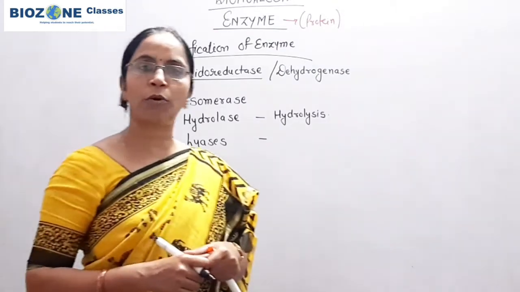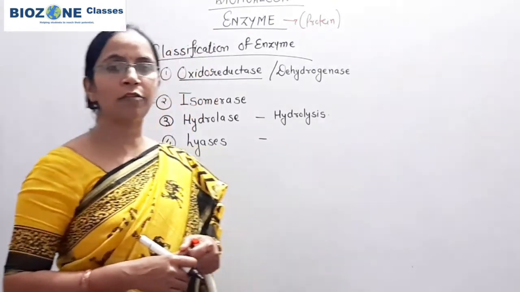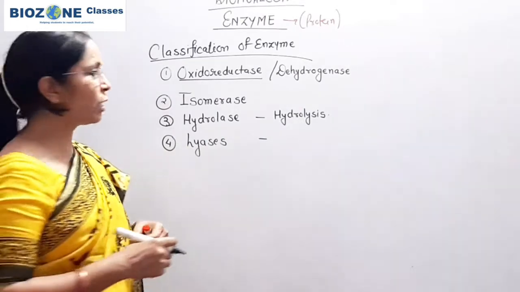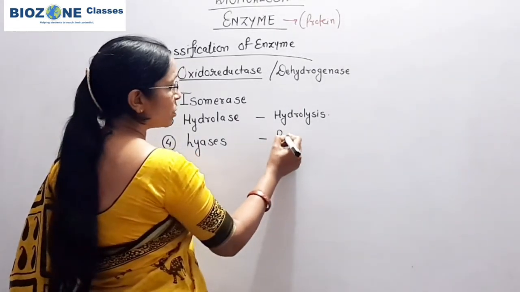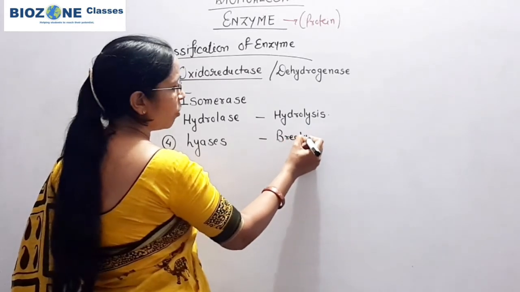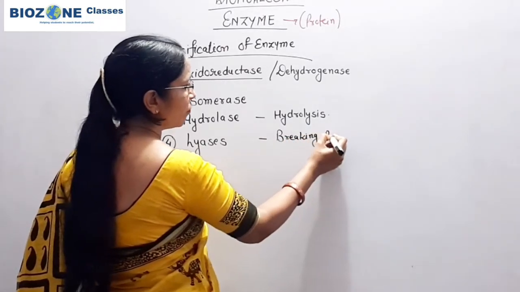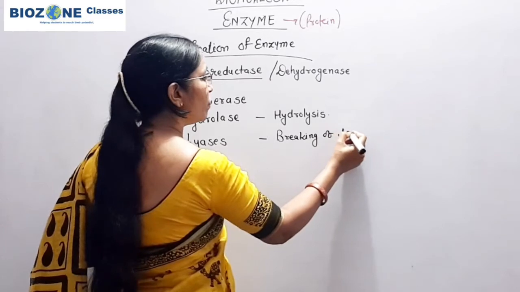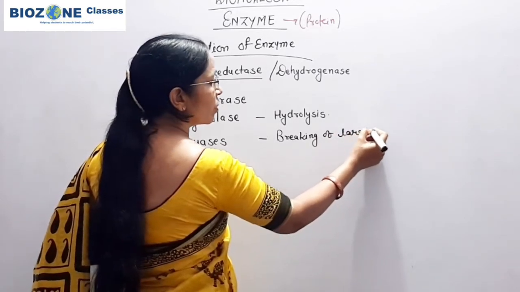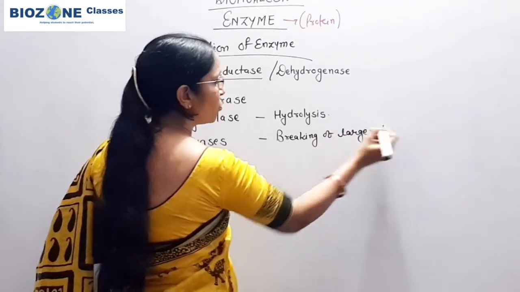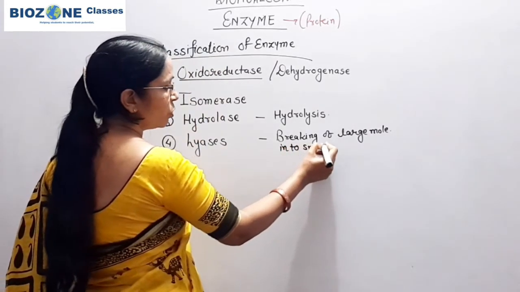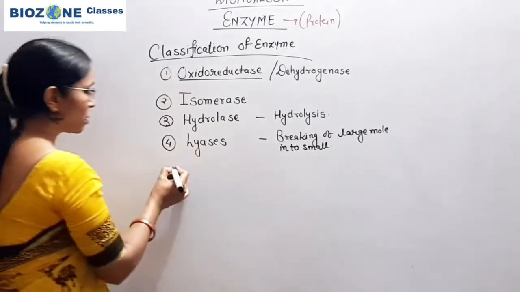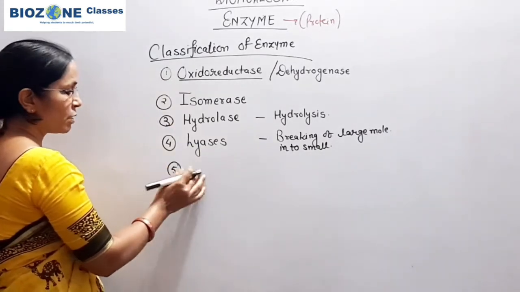Without using water, lyases are responsible for breaking down the bonds. So lyases are responsible for breaking of large molecules into small ones.